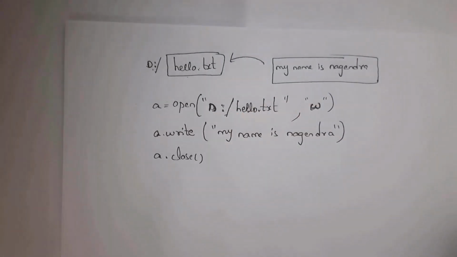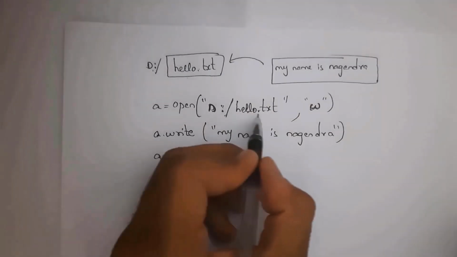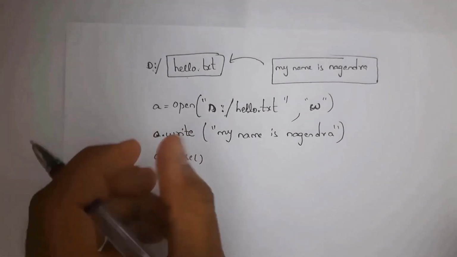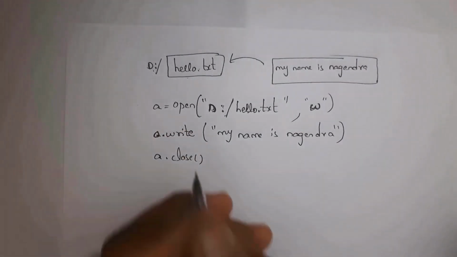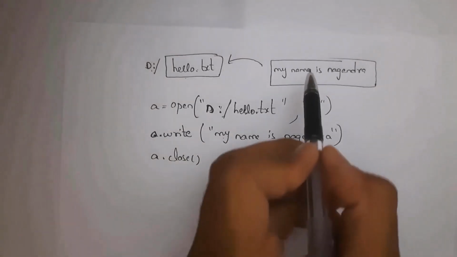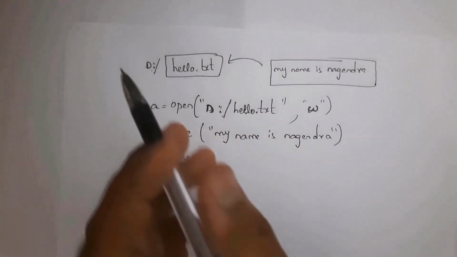Next, I want to add the text "My name is Nagendra". By using the write method, we can add any text, and my file is present in object a. So write here a.write. This is a method. Inside the write method, I am writing the text "My name is Nagendra", which is a string, so take it in quotations. Whenever you run this line of code, it will add the text "My name is Nagendra" into your file.